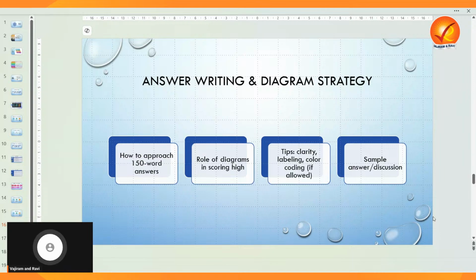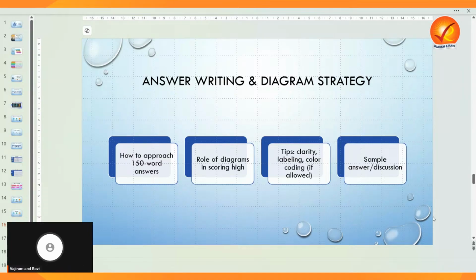The point is, if you are conveying even through bulletins, with good diagrams and good examples, the chances of getting higher marks are always higher. If you convey through your bulletins, you can score the maximum.